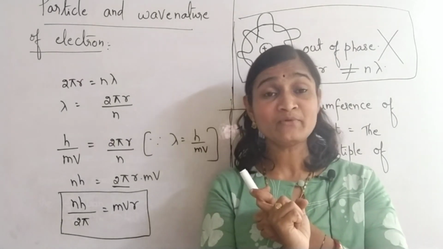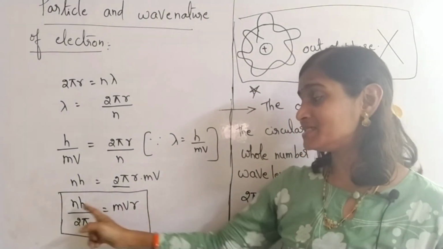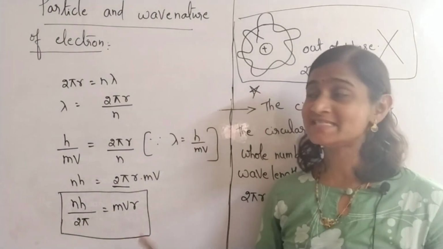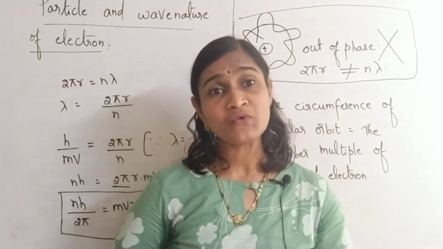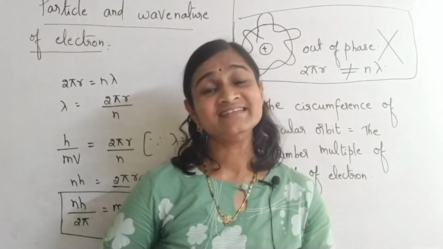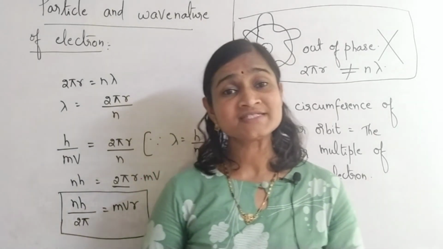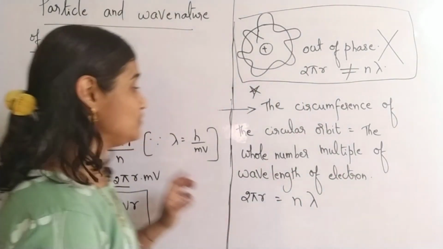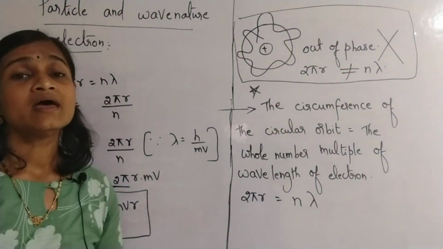Okay, the mathematical proof was given by whom? Louis de Broglie. So mvr is equal to nh by 2 pi. Like this we got. So this is the concept of dual nature of electron. Okay, I'm going to stop my video here. You have to pause the video. Please note down all these concepts that have been discussed here.